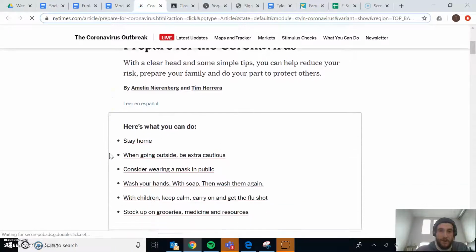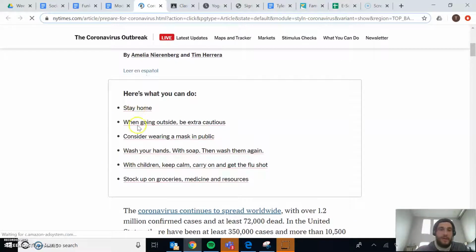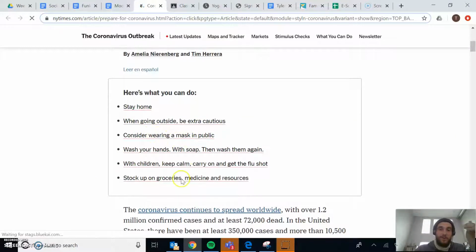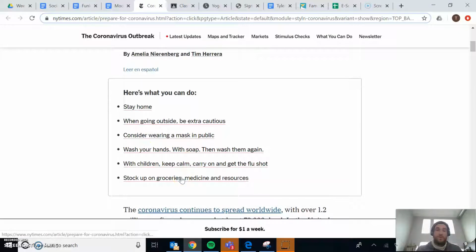So people today are doing all of these actions. They're staying at home. When going outside, they're being extra cautious. They're considering wearing a mask in public. They're washing their hands with soap, then washing them again. With children, keep calm, carry on, and get the flu shot. Stock up on groceries, medicine, and resources. These are all things that we are doing today to fight against the coronavirus.